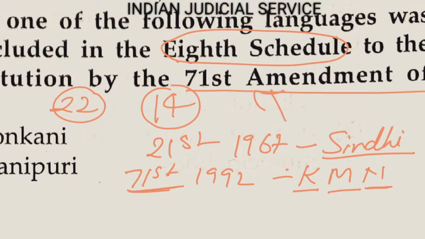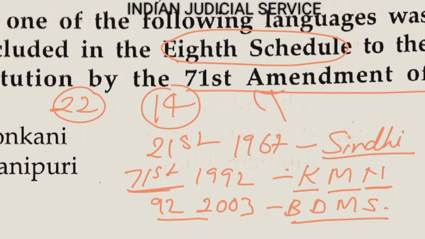And thereafter, by 92nd Amendment in 2003, it added 3 new languages. Please remember this code: BDMS, Bodo, Dogri, Maithili and Santhali. So these languages were added by 92nd Amendment in 8th schedule.